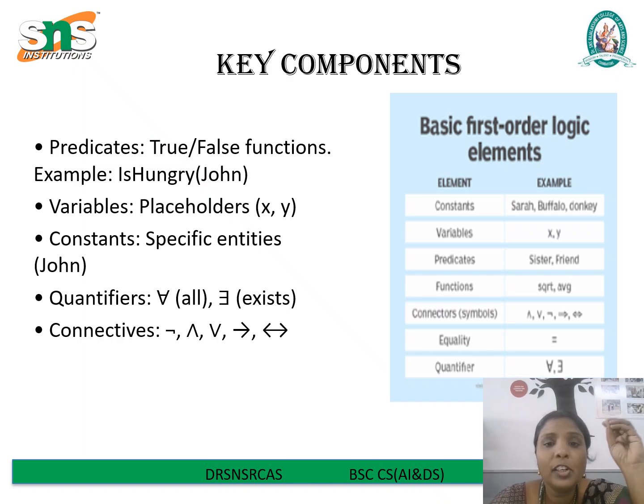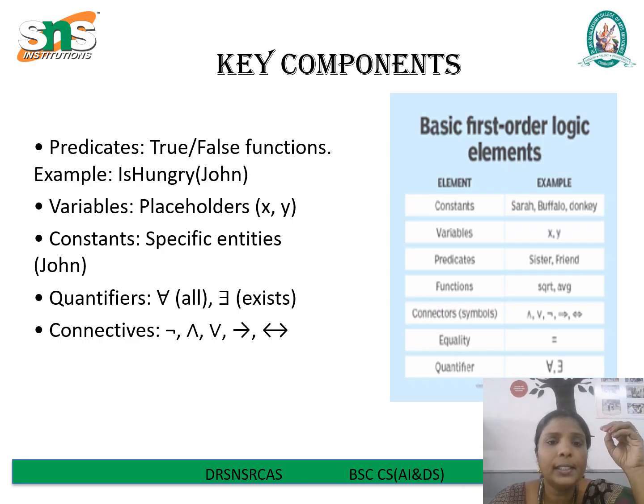Now let's look at the key components of predicate logic. Predicates are like functions that return true or false. An example is hungry(John). This tells us whether the statement John is hungry is true or false. So predicates describe properties of objects or relationships between objects. For example, John loves Mary. Here, loves is the predicate, and John and Mary are the objects.